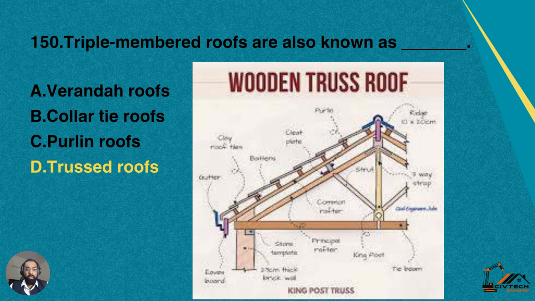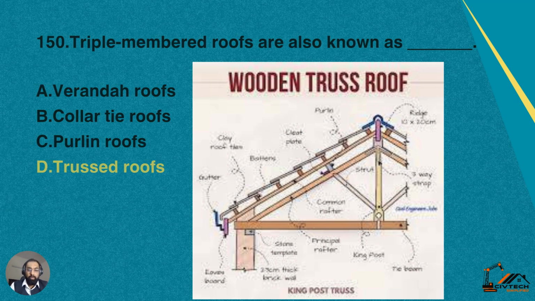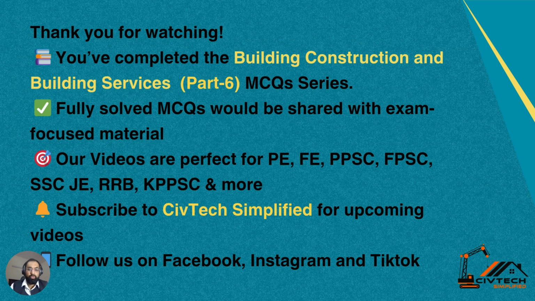Then we have question number 150, the last question of this topic and this part of the video. Triple membered roofs are also known as dash. Options: A, veranda roof; B, collar tie roof; C, purlin roof; D, trussed roof. Yeah, triple membered roofs are normally trussed roofs.